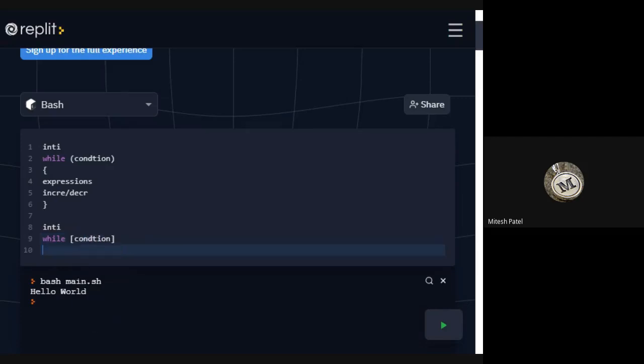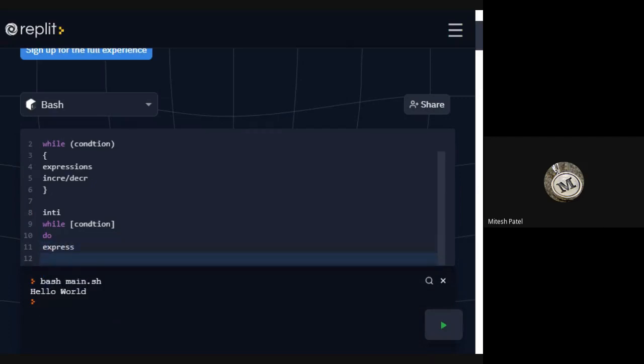Then, instead of the opening curly bracket, we need to write do, and here we write some expression and increment or decrement operator.